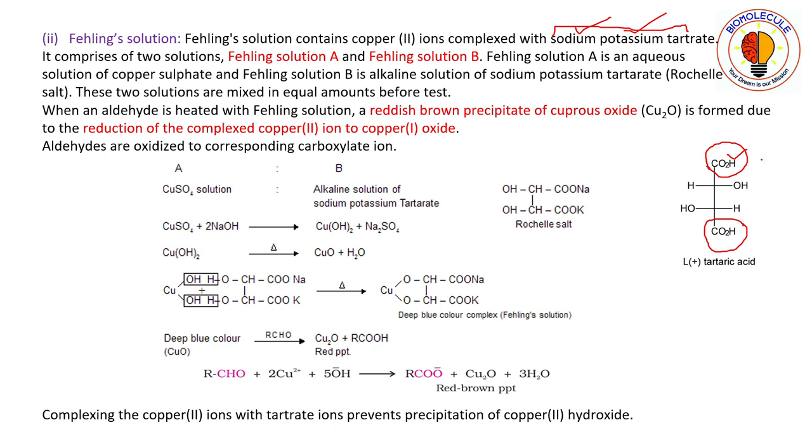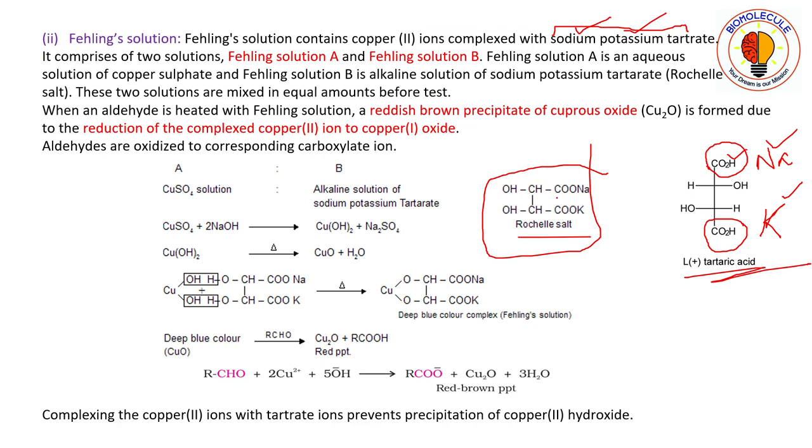So remove hydrogen with one sodium cation and this hydrogen with one potassium cation. Then you will get your sodium potassium tartrate. You just remove two protons from tartaric acid with one sodium ion and one potassium ion, and you will get this sodium potassium tartrate, also known as Rochelle salt.